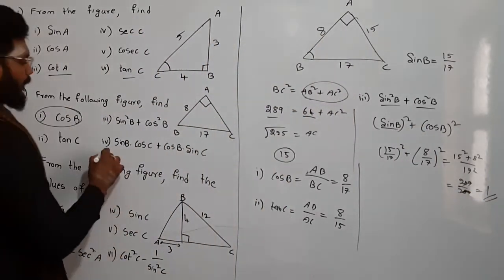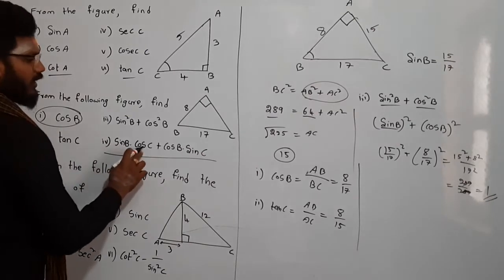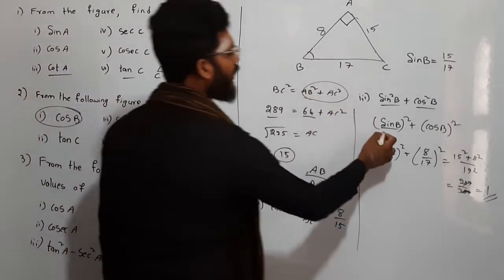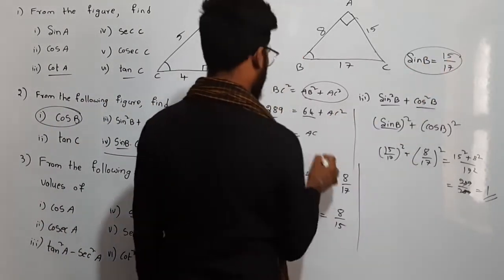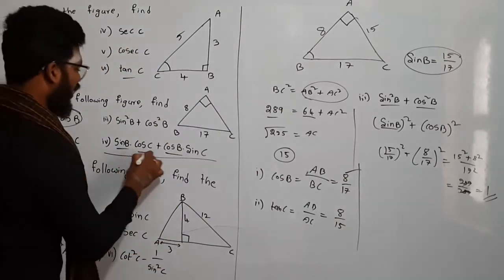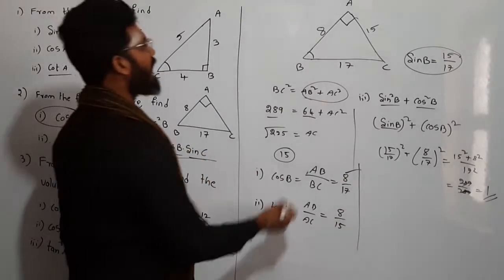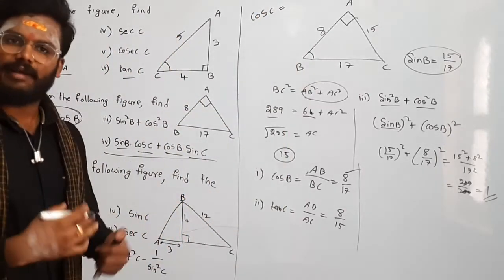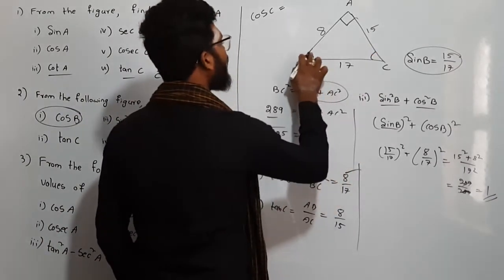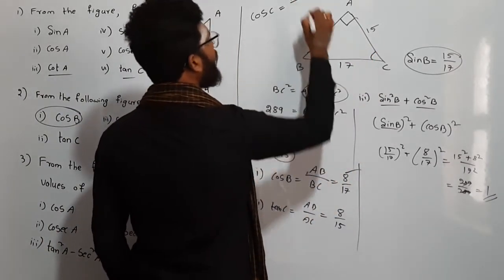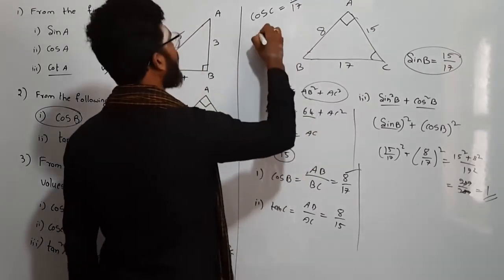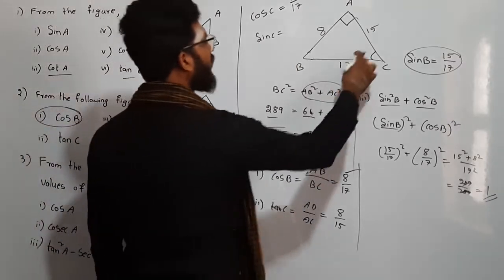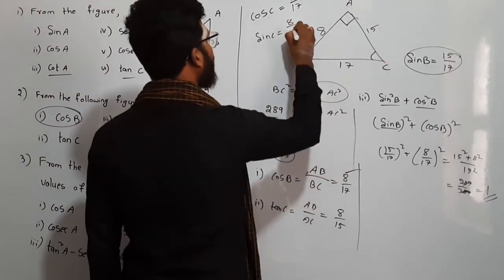In the same way, sin B, cos C, cos B, sin C. We know sin B and cos B, right? Sin B, just now we found. Cos B is already there. We have to find cos C and sin C. So let me find cos C. Cos is nothing but adjacent side by hypotenuse. So for C, the adjacent side is 15, by hypotenuse 17. In the same way, sin C is opposite side by hypotenuse. So opposite is 8, 8 by hypotenuse 17.